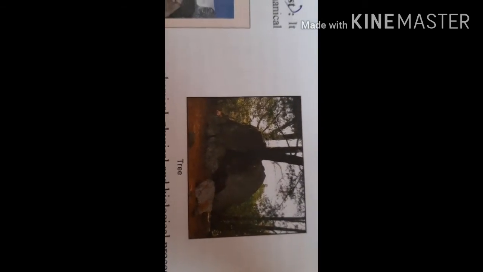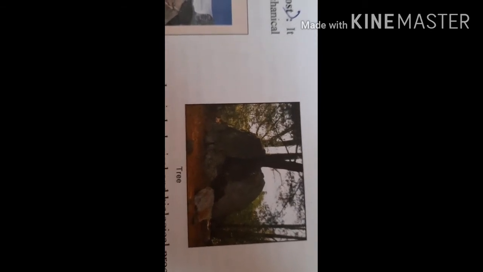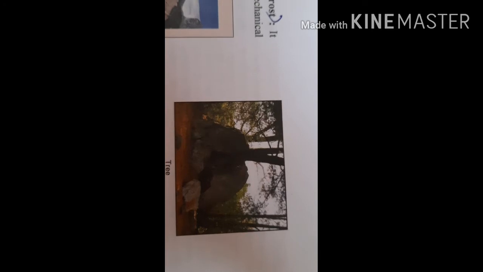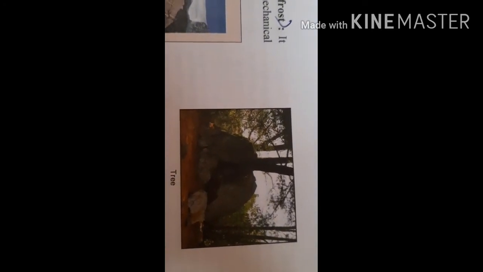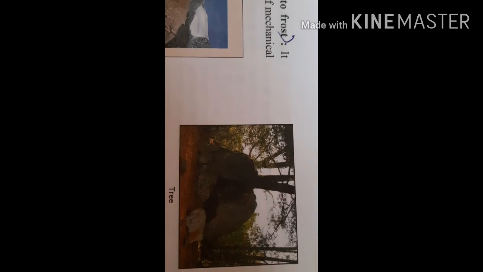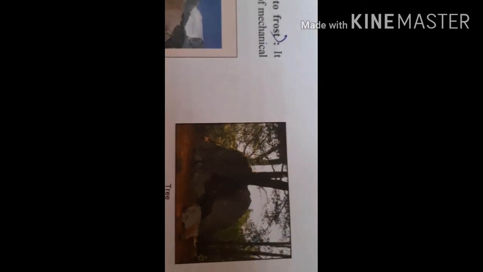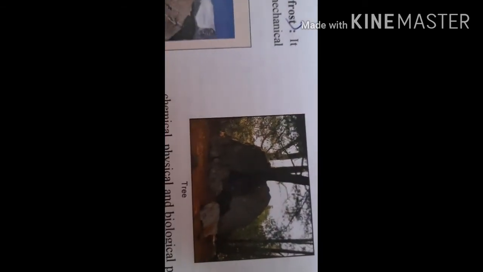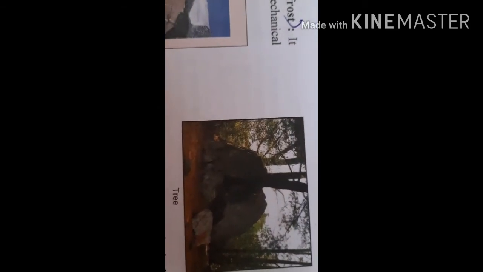What happens? The trees, bushes, plants, they have roots, and these roots move deep into the cracks and result in the disintegration of the rocks. The decaying roots also add organic acid to the joints, and this organic acid speeds up the action of the weathering. What I am explaining once again, the bushes, plants, trees have roots, and these roots move deep into the rocks, and thus result in the disintegration of the rock.